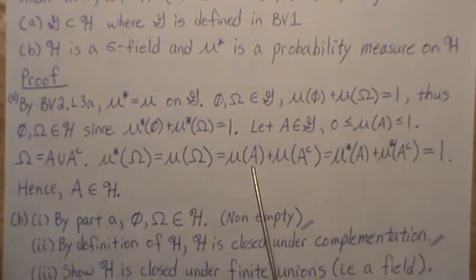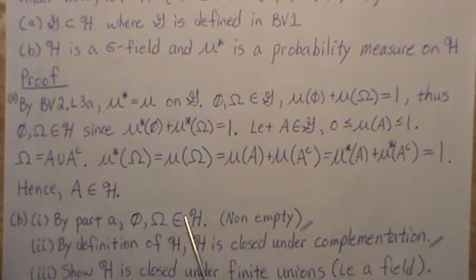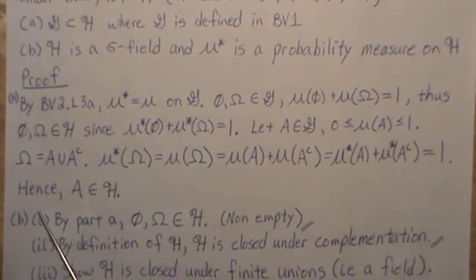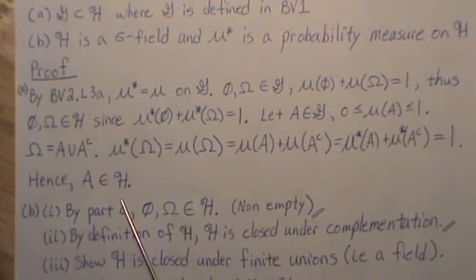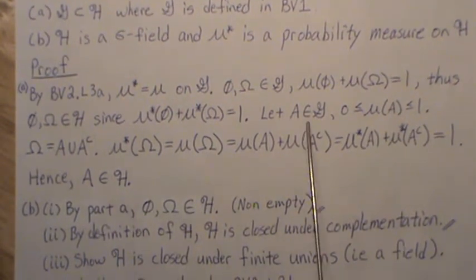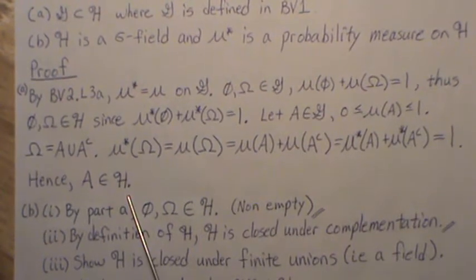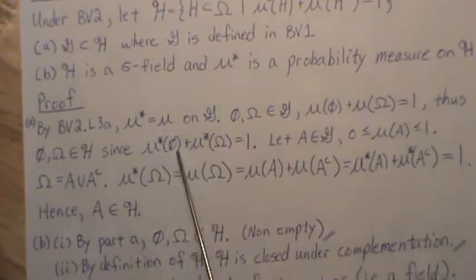It's a finite union that makes up omega. But these agree on sets in G. So this says that mu star of A plus mu star of A complement is equal to 1. So hence A is in script H. All sets in G live in H. So we've just shown that G is a subset of H.